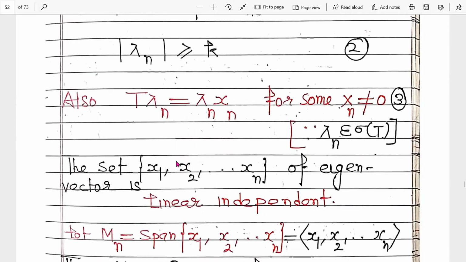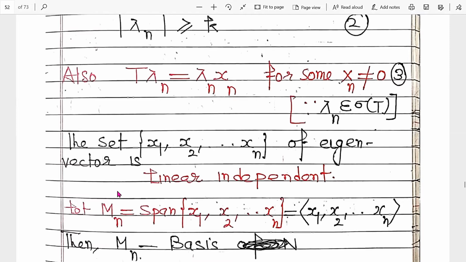Now we take the first n vectors x1, x2, x3, up to xn. These are eigenvectors, and we know that eigenvectors are linearly independent. We already proved that in the spectral theorem of the previous semester. So these elements are linearly independent.